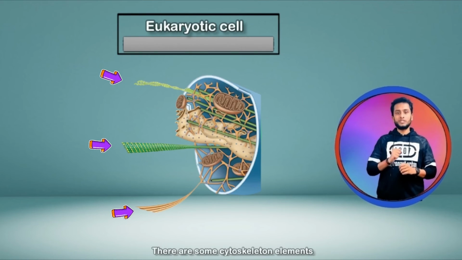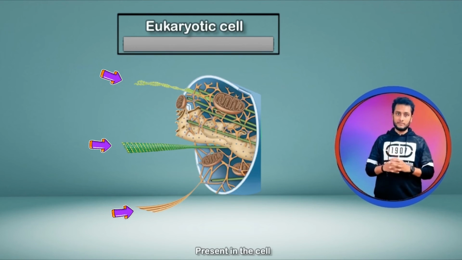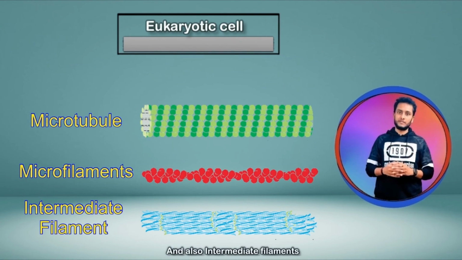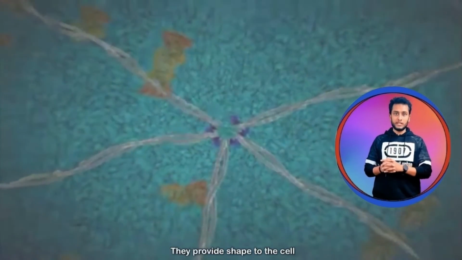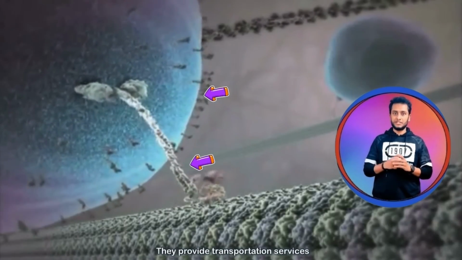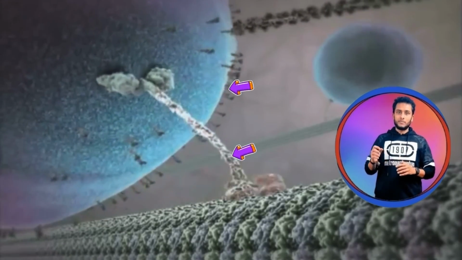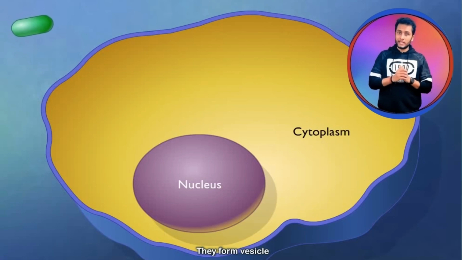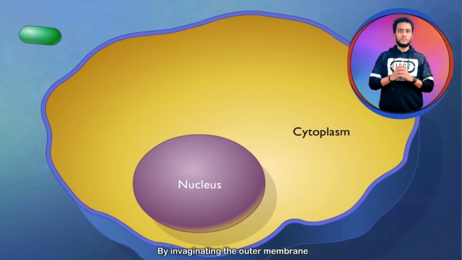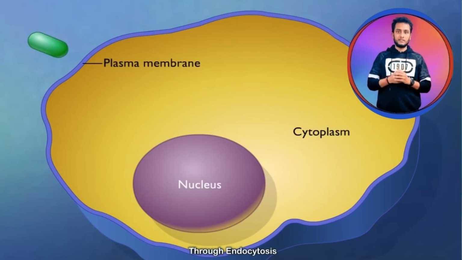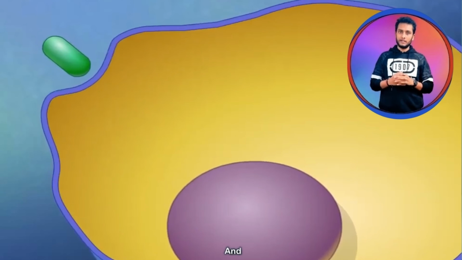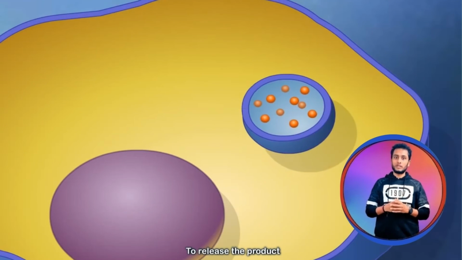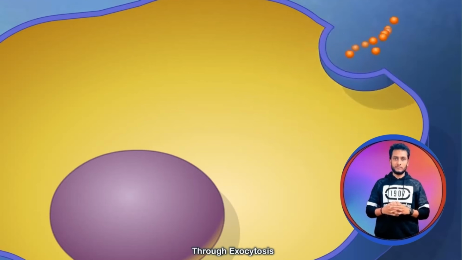There are some cytoskeleton elements present in the cell like microtubules, microfilaments and also intermediate filaments. They provide shape to the cell as well as transportation services, like transporting cargo from one organelle to another. They form vesicles by invaginating the outer membrane inside the cell through endocytosis, and sometimes they also use this process to release products outside through exocytosis.